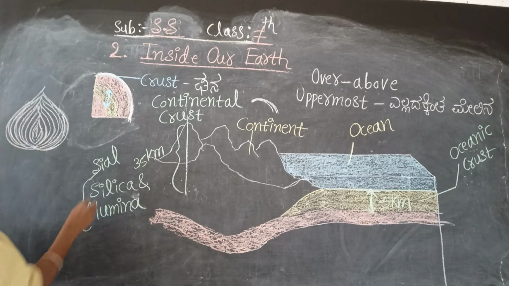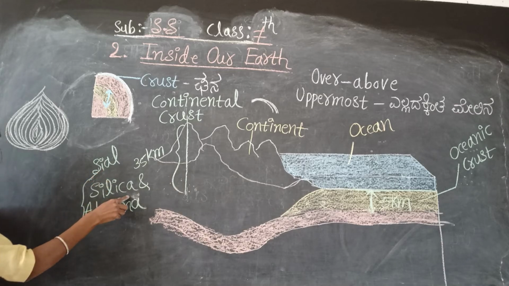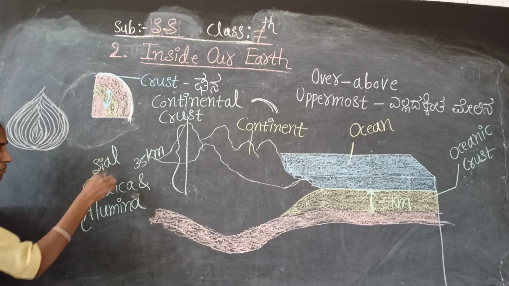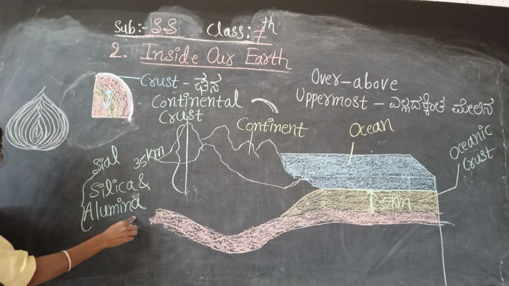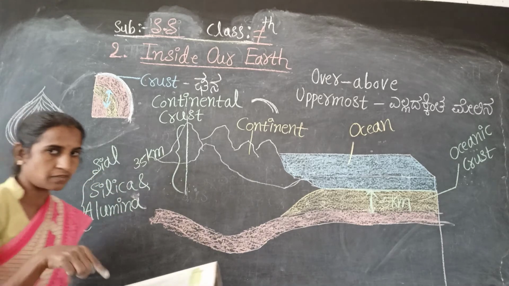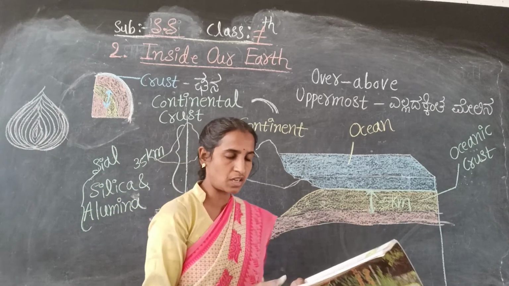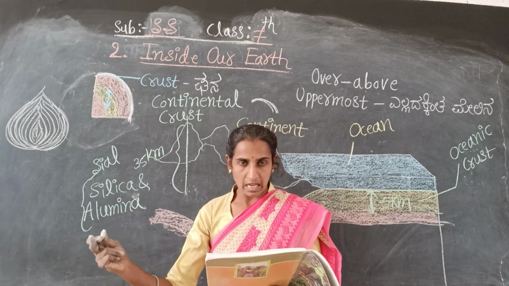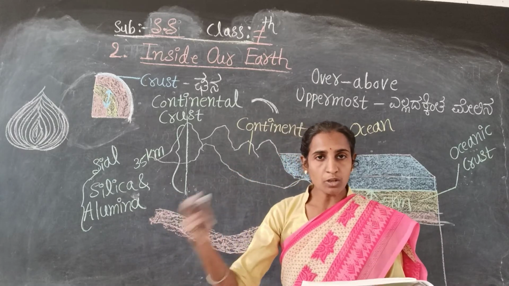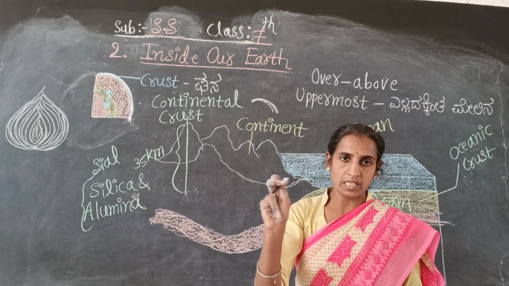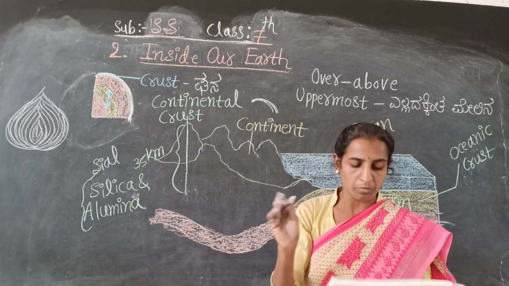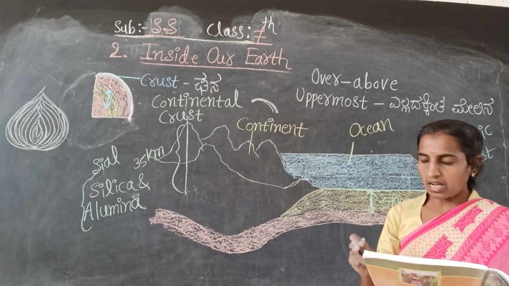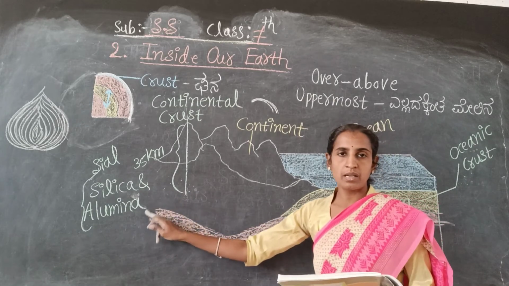Sial means Si means silica and Al means aluminum. Okay, so that is clear. It is given inside the bracket only, and you can see that in your textbook. So Si means silica, Al means aluminum, and you have to underline that. Please remember silica and aluminum, so it is thus called Sial.